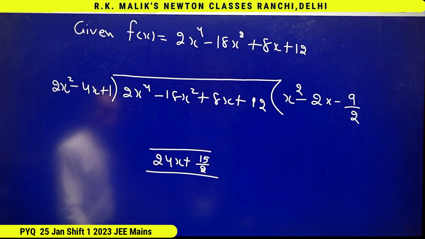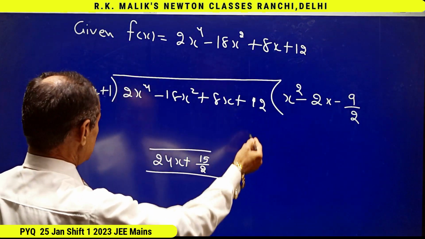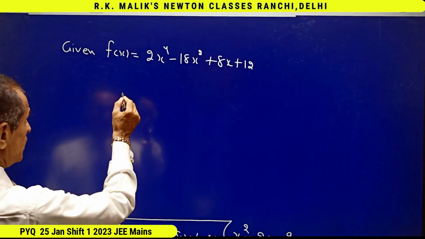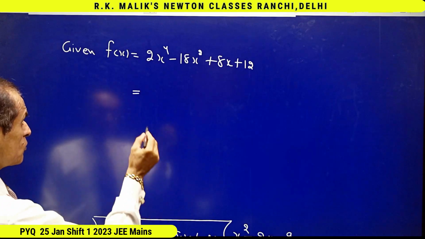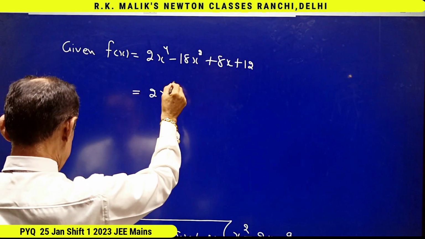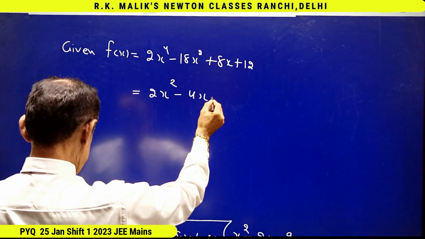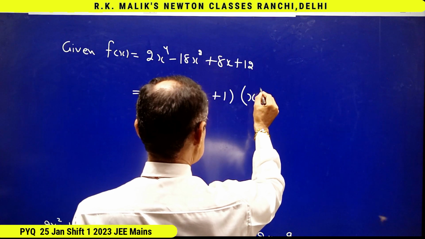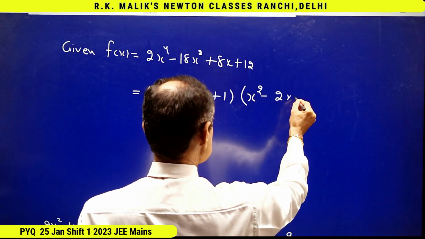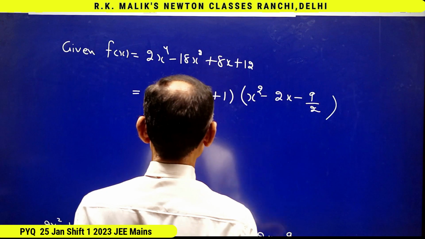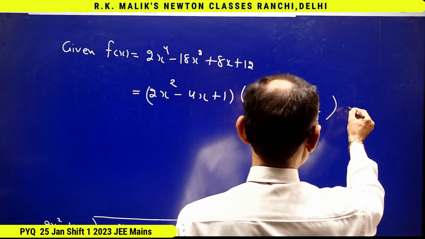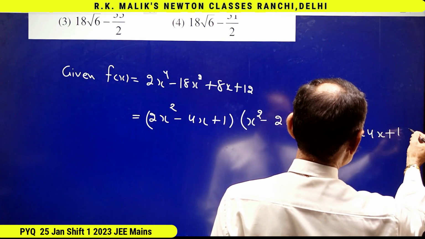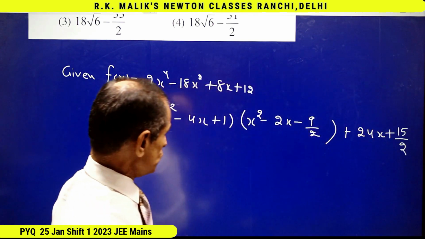15 by 2. And because we know that dividend is equal to divisor into quotient plus remainder, hence I can say this is equal to (2x square plus 4x minus 1) into (x square minus 2x minus 9 by 2) plus 24x plus 15 by 2.